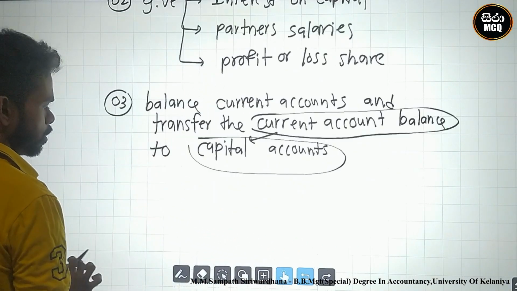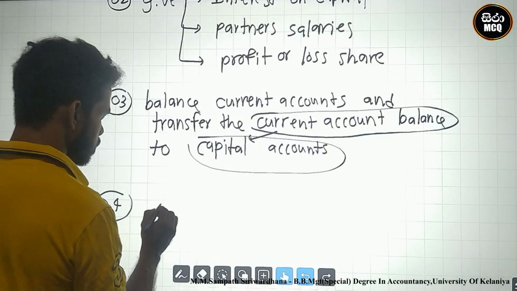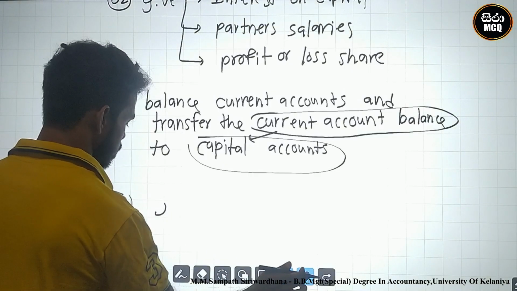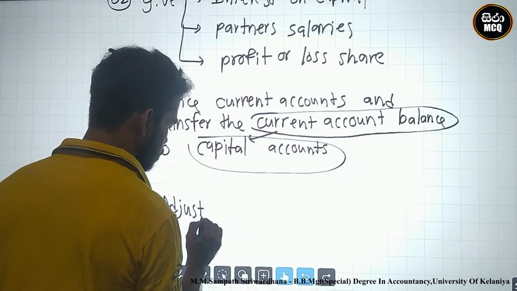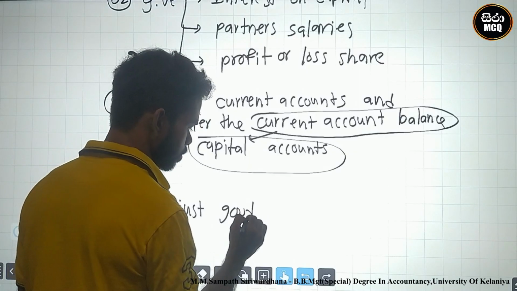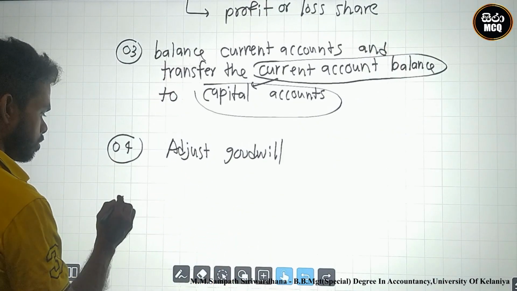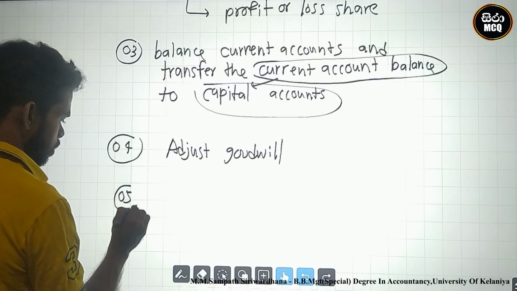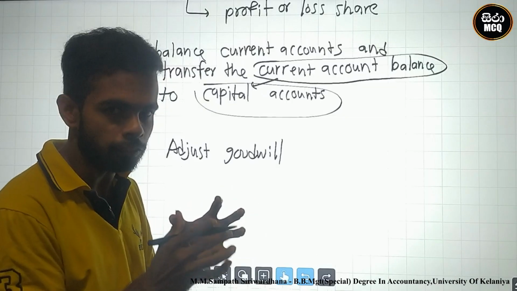After that, look here, this is a special one. We must adjust goodwill. After that, there is a payment to the partner as equity.